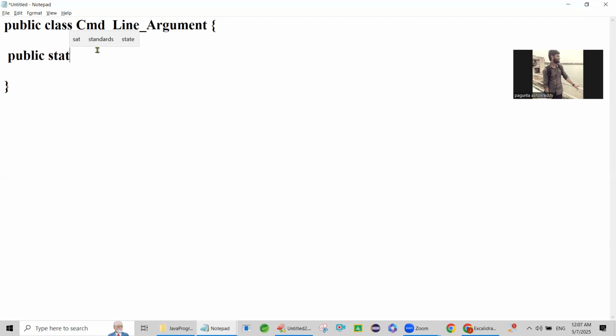Public static void main, with String args.